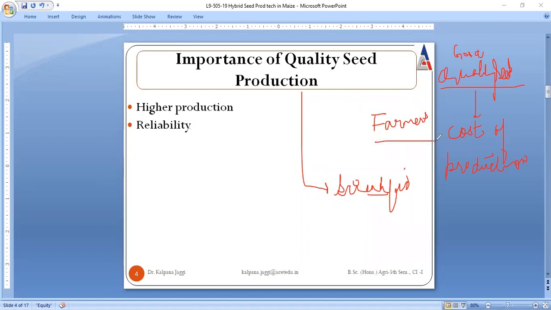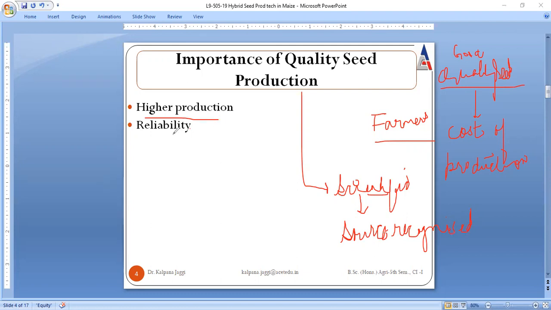Moreover, farmers know that whenever seed is produced in a scientific way, the seed source is always taken from a recognized university or from a recognized institute. So this is all about higher production.